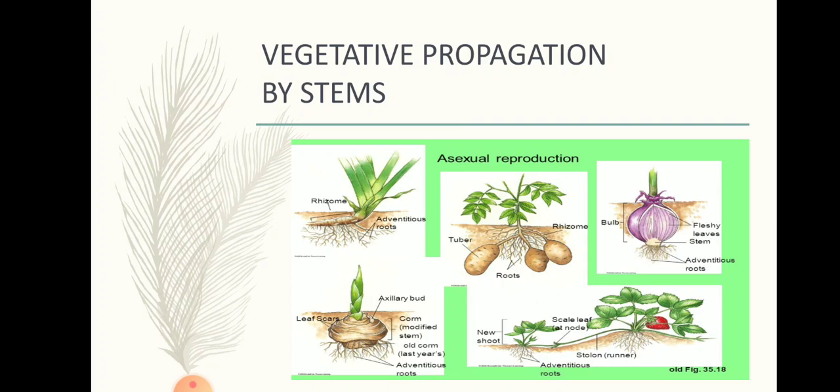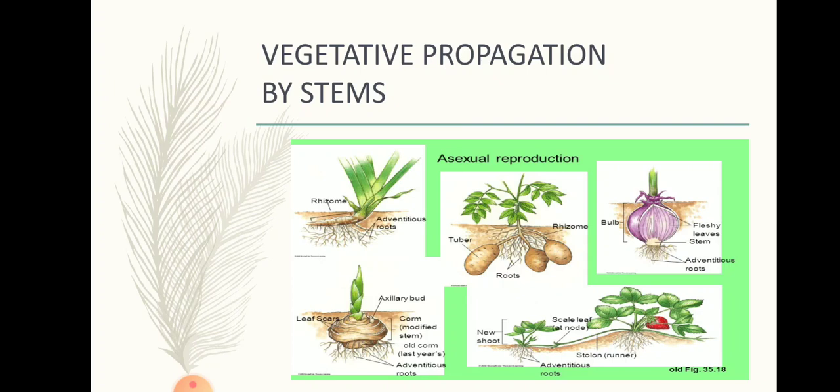So first we are going to talk about asexual reproduction by stems, how it is carried out in stems. The first way is the rhizome, the first figure which you can see in the slide. Plants like grasses, turmeric and ginger produce underground stems which are known as rhizomes. These stems have scale leaves and buds.